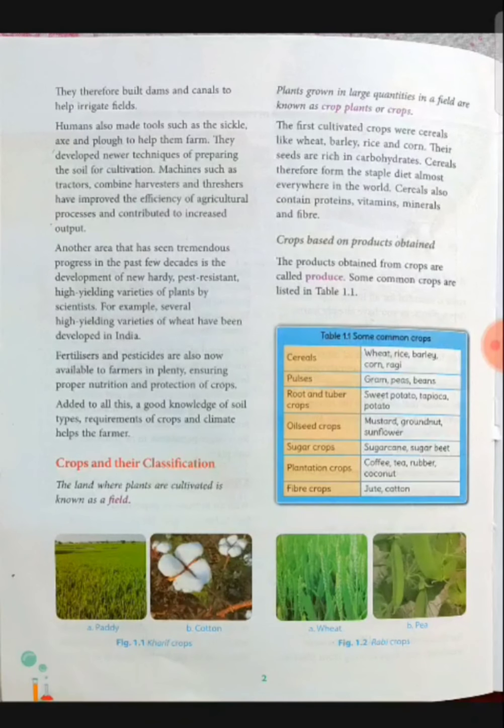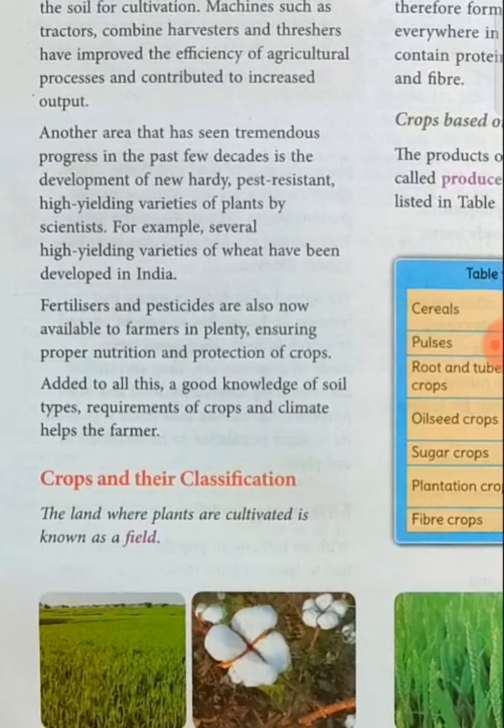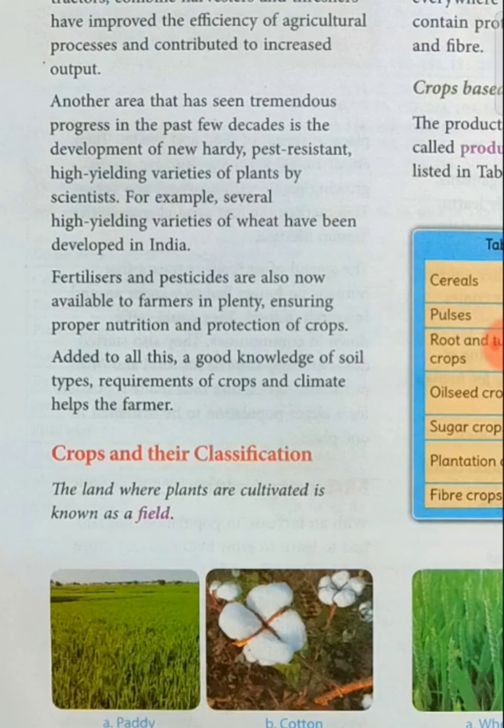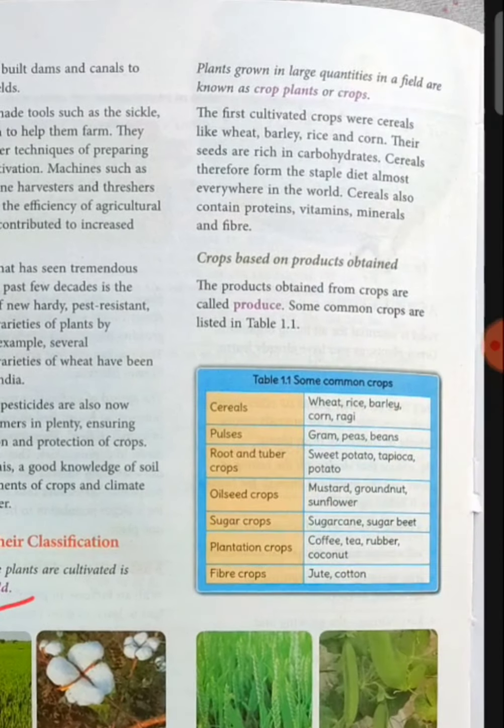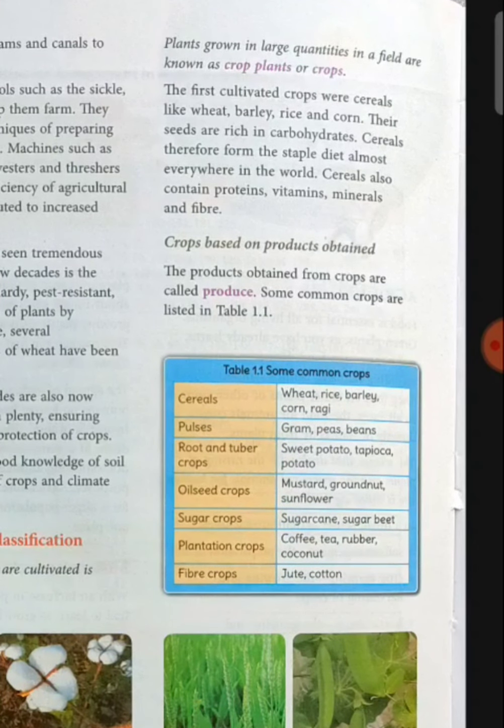Okay, students, the land where plants are cultivated is known as what? Field. We all know that where crops or plants are cultivated, that particular land is known as field. Now, plants grown in large quantities in a field are known as crop plants or crops. When in a field plants are grown in a large quantity, then what is it known as? Crops. Okay, students?